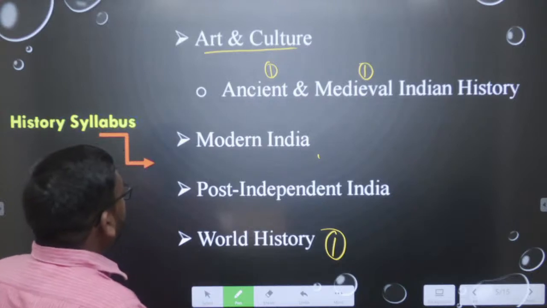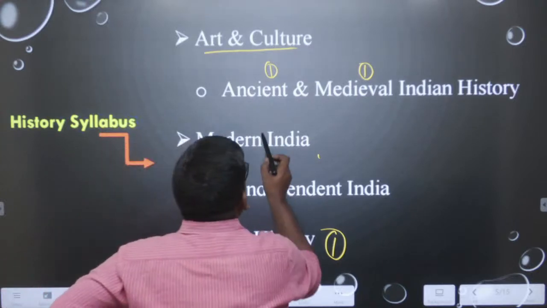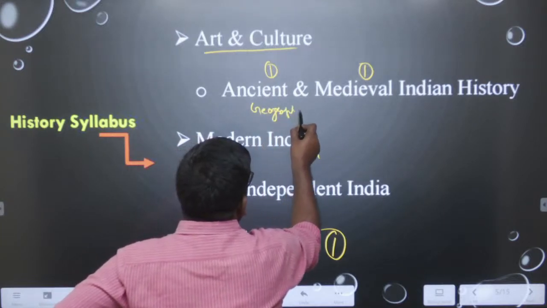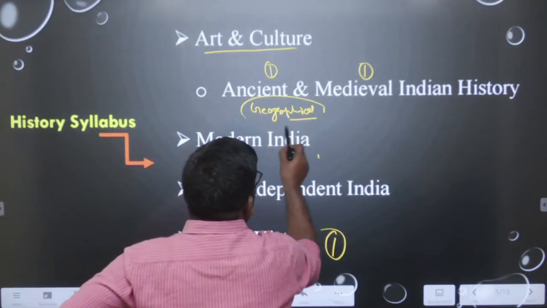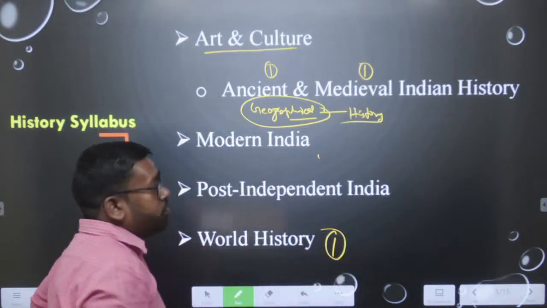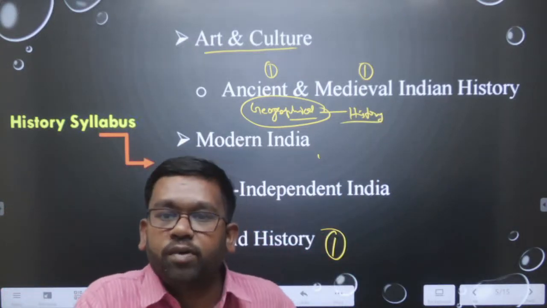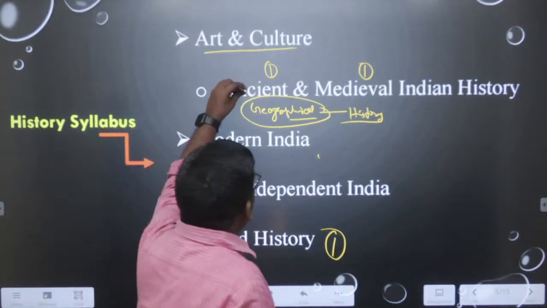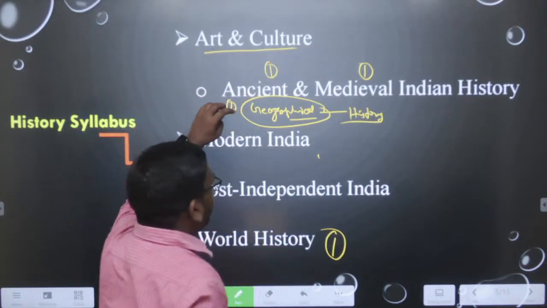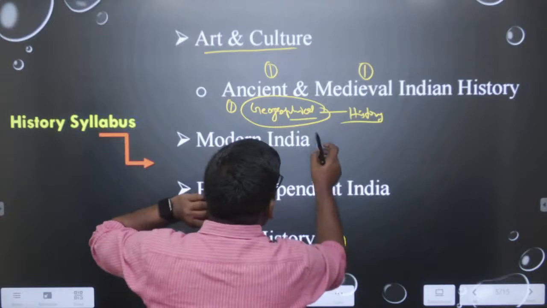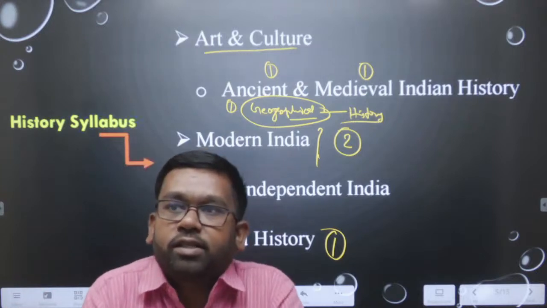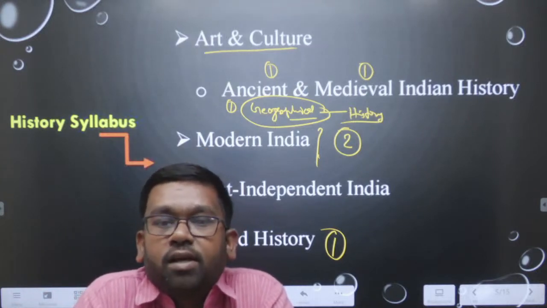Then there is one question which is related to geographical history. This question is also asked from ancient India. So 2 questions are asked from ancient India, one related directly to art and culture, the other an independent question, and then 2 questions are from modern India. So we see the patterns and the syllabus are the same.